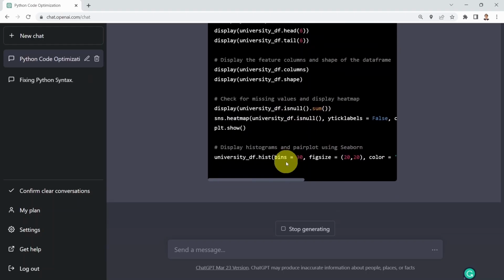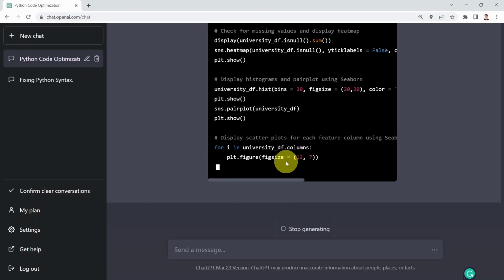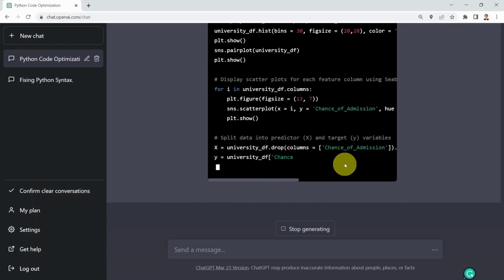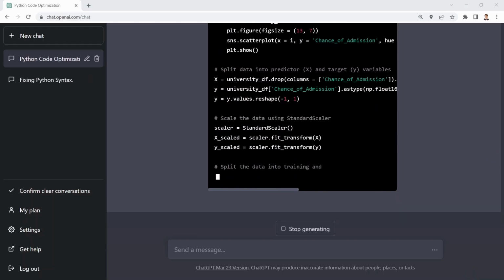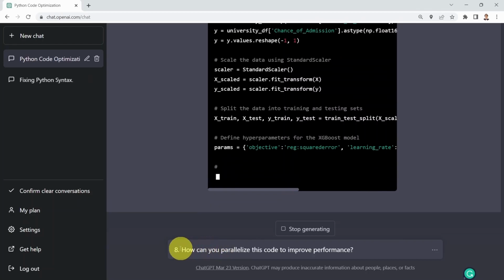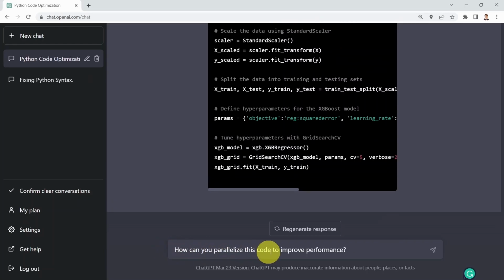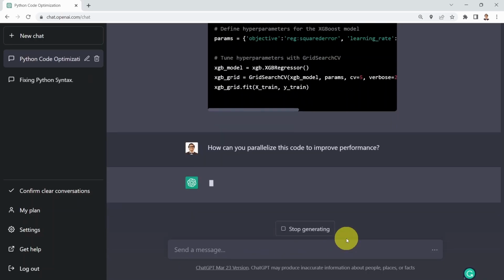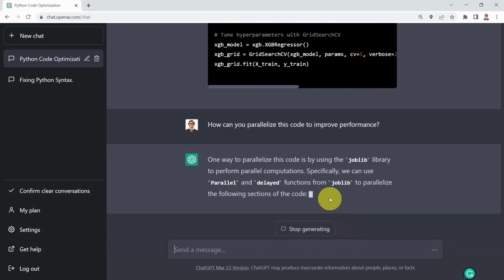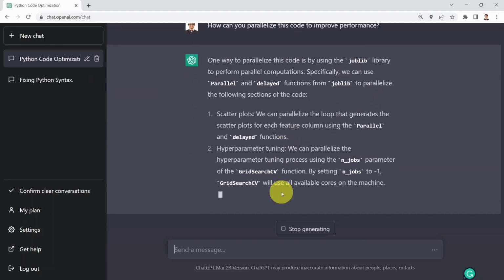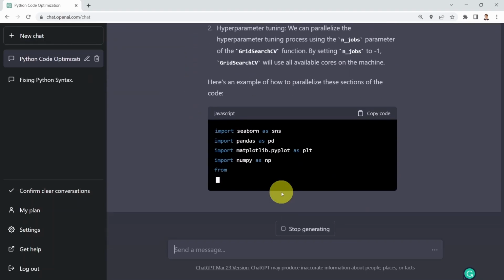Again, pretty incredible if you'd like to do memory optimization, or if you'd like to remove any repeated part of the code. What I would like to do next is see if we can parallelize that code. So I'm going to say, can you parallelize that code to improve performance? Well, let's go ahead and check it out. It tells you that one way to parallelize that code is to use, for example, the joblib library, and that is going to perform parallel computations for you.